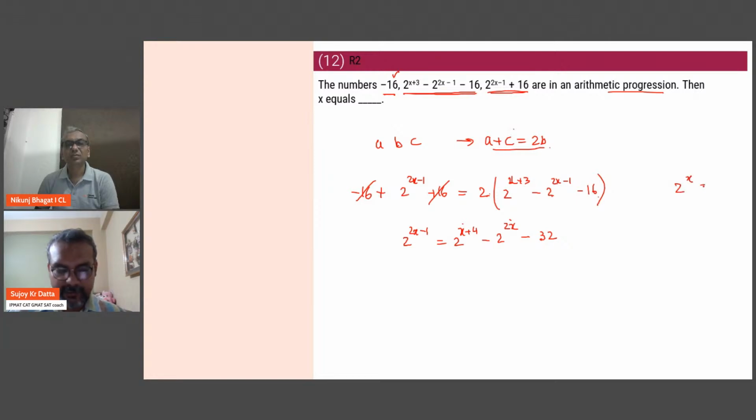So if 2 to the power x is a, then 2 to the power 2x will be a squared. So this, when you have minus 1, it basically means a squared divided by 2. This would mean 2 times a times 16. 2 times this is a squared minus 32.